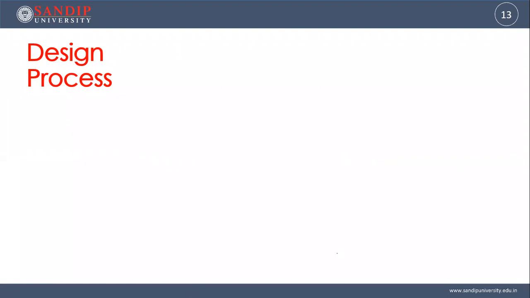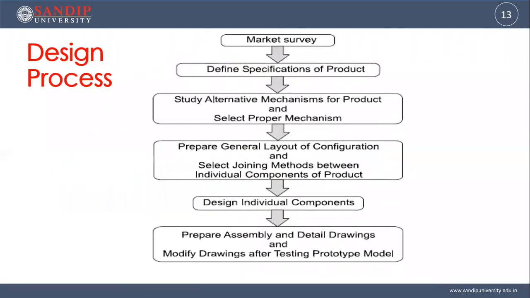Now, what is the design process? How is the design being done? It has certain steps. First, it starts with a market survey. You want to design something. Designing something means some product, equipment, machine, or idea should be in your mind, some problem which you need to solve. So for that, you will have the market survey. Suppose I decided to design a car. You will go for a market survey: which types of cars are available right now? If you want to design a washing machine, then what options are available in the market? So market survey is the first step.